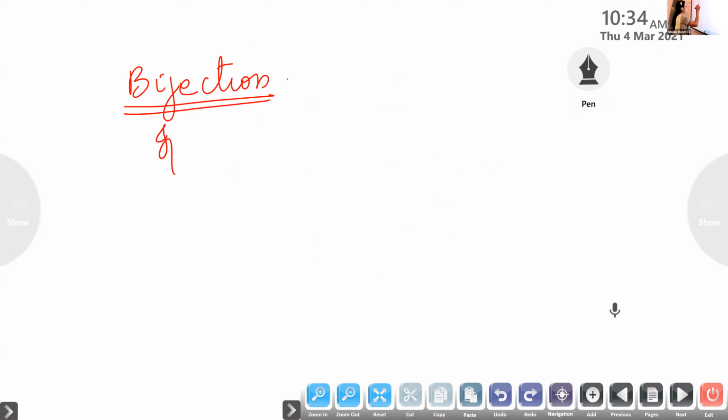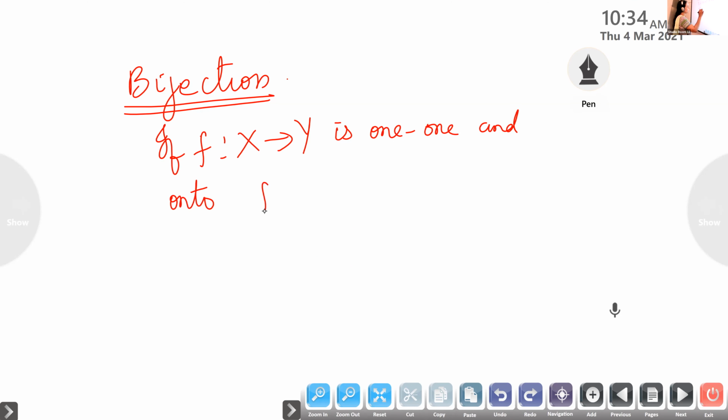If f from x to y is both 1-1 and onto, then f is said to be a bijection. Both the things are there, so we call it a bijection. A 1-1 onto function is said to be a bijection.